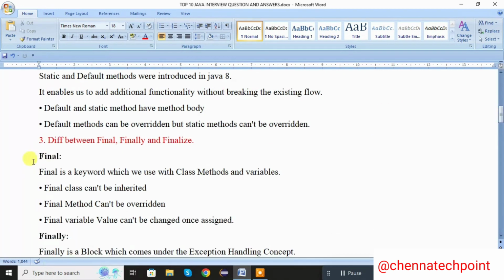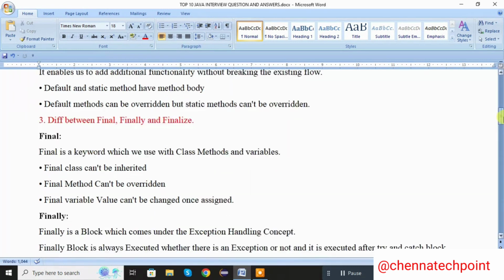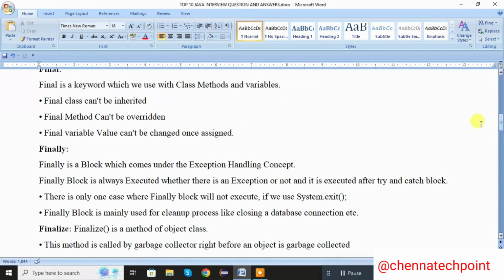Next one, difference between final, finally, finalize. Final: final is a keyword which we use with class, method and variables. A final class cannot be inherited. A final method cannot be overridden. A final variable cannot be changed once the value is assigned to the variable.